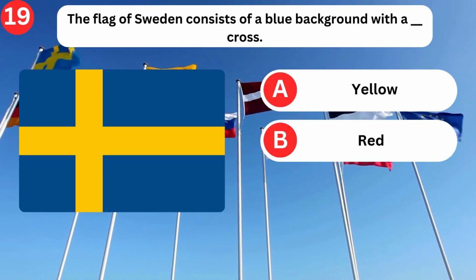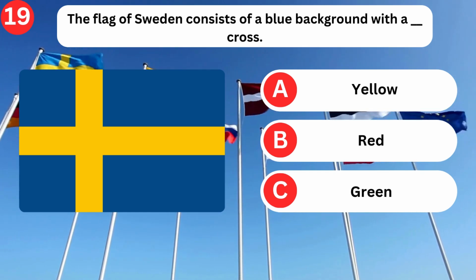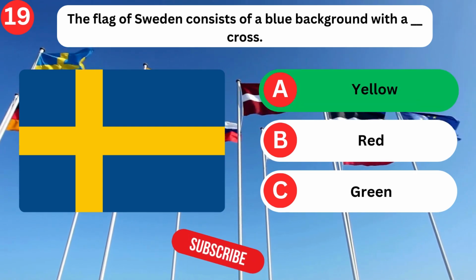The flag of Sweden consists of a blue background with a blank cross. Yellow, red, green. Yellow.